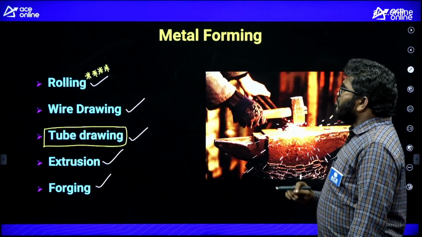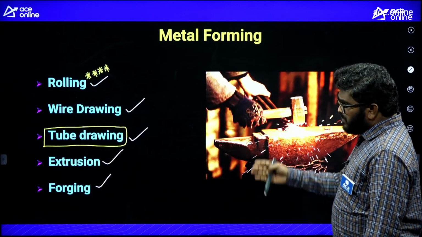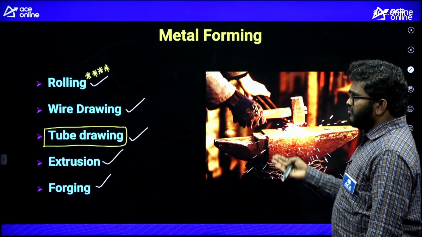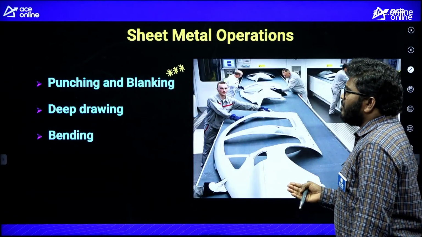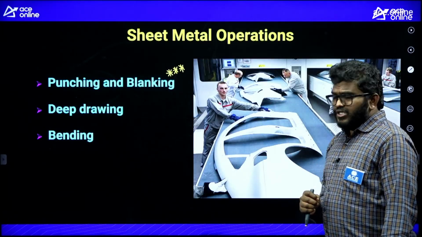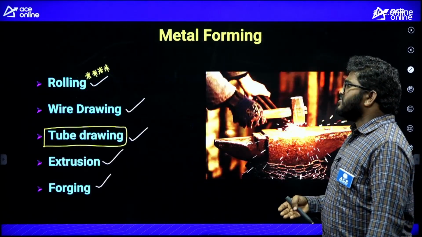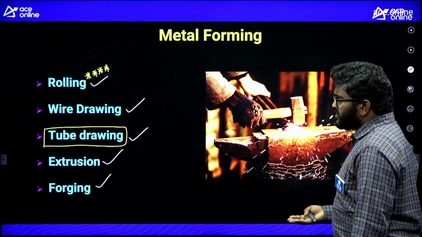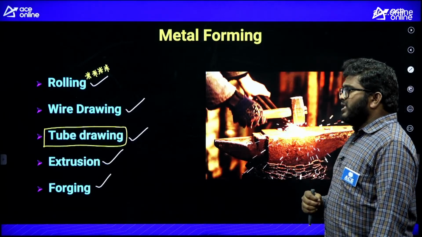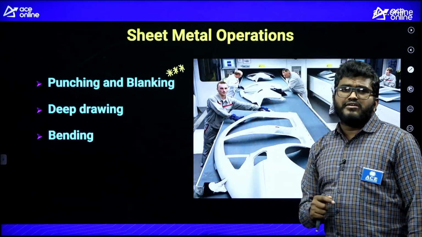So metal forming has 5 topics, of which you can go through 4, and sheet metal operations has 3 topics. If before going to the exam you want to revise the formulas and don't have sufficient time, at least go through rolling and punching and blanking operations.